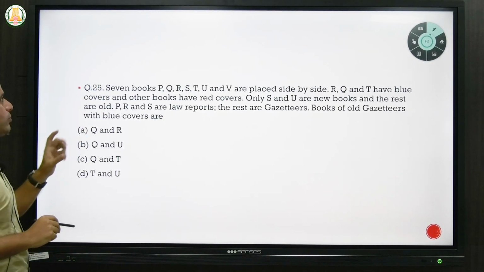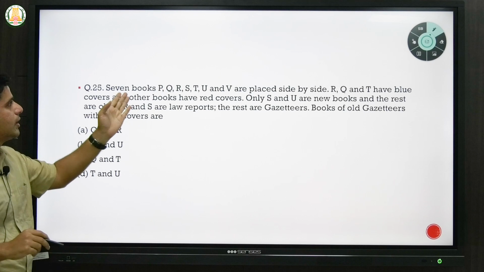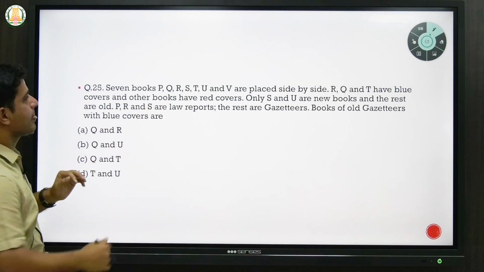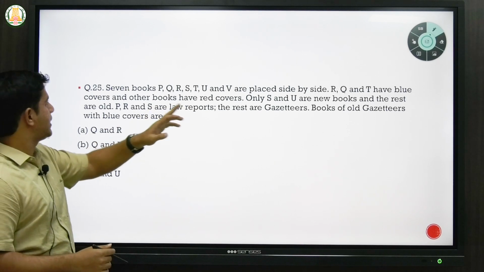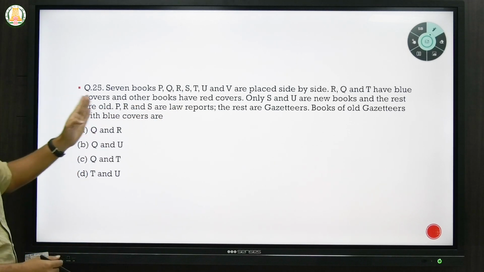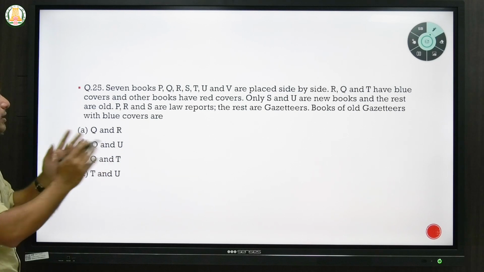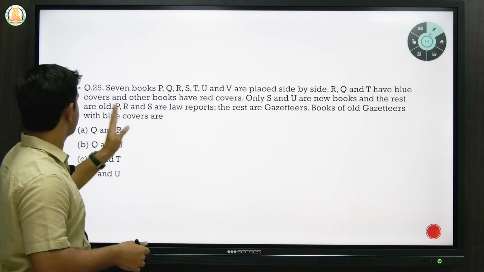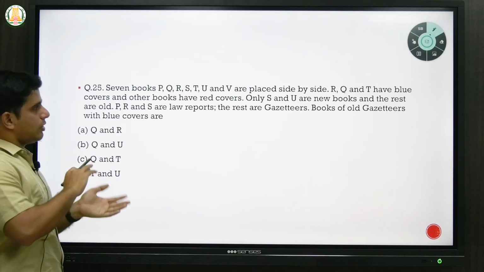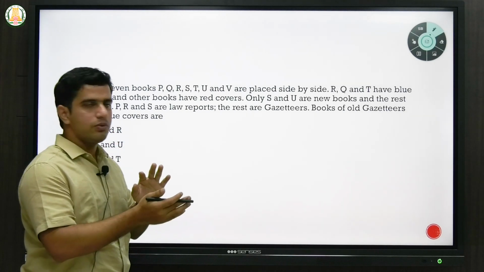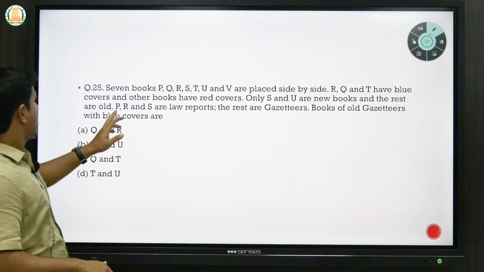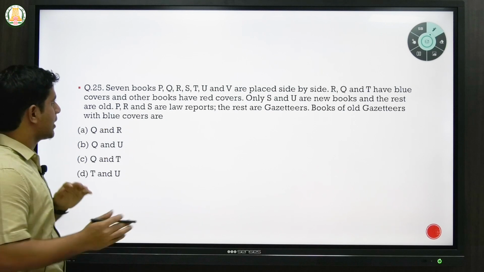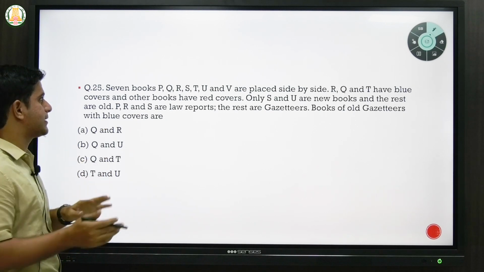Here there are 7 books, P, Q, R, S, T, U and V, and they are placed side by side. Now they are saying R, Q and T have blue covers and the other books have red covers. So they are giving color coding for the books. Next they are saying only S and U are new books and the rest are old. So there is a distinction again whether they are new or old. And P, R and S are law reports, the rest are gazetteers. So again the type of book, whether it is law reports or gazetteers.